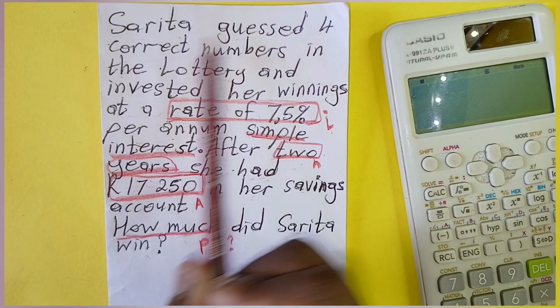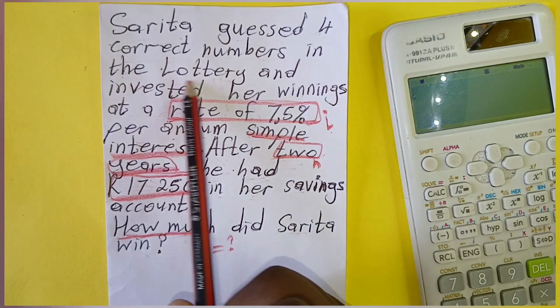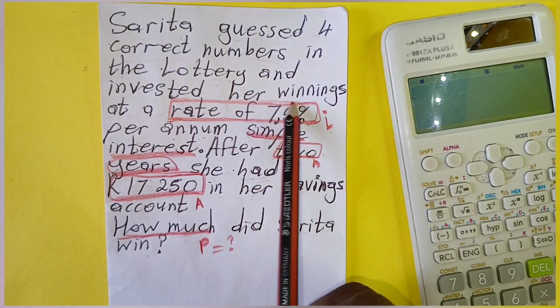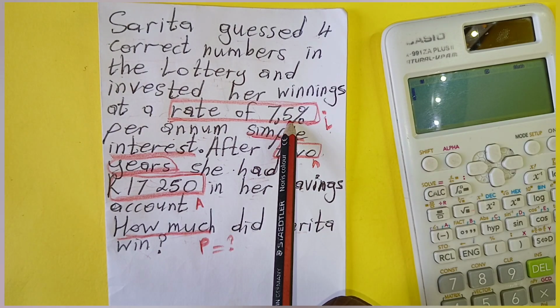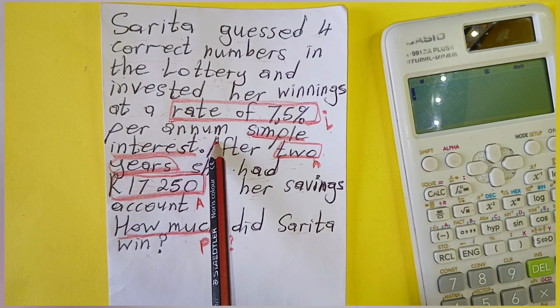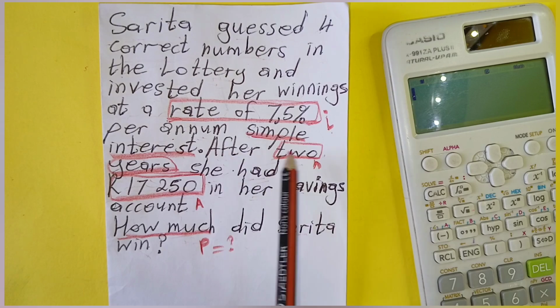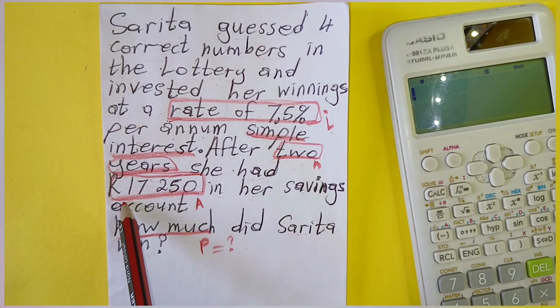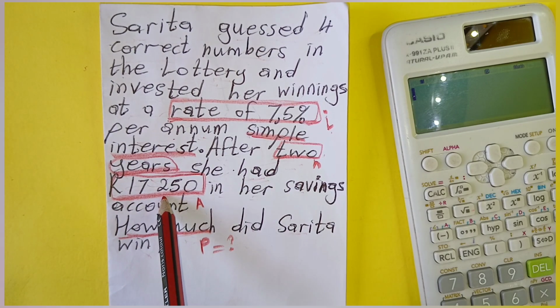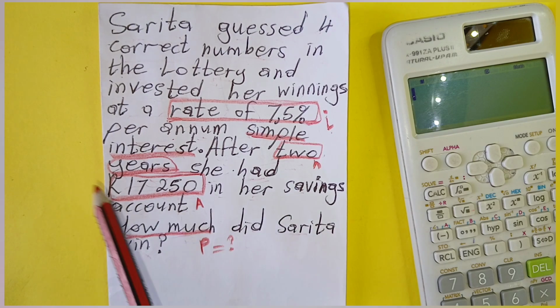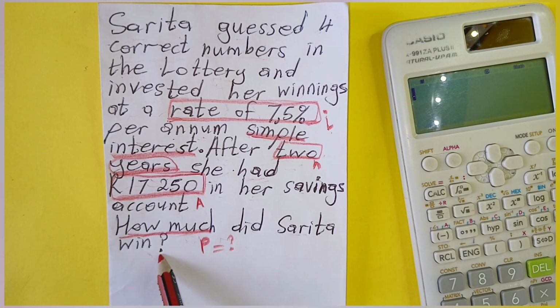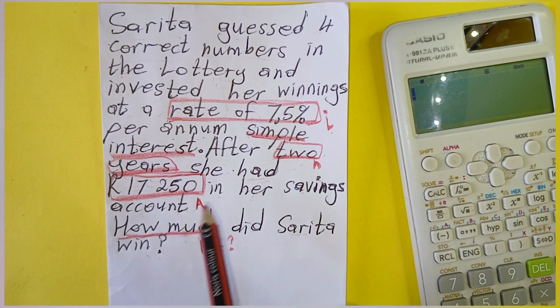Sarita guessed 4 correct numbers in the lottery and invested her winnings at a rate of 7.5% per annum simple interest. After 2 years, she had 17,250 in her savings account. How much did Sarita win? Okay.